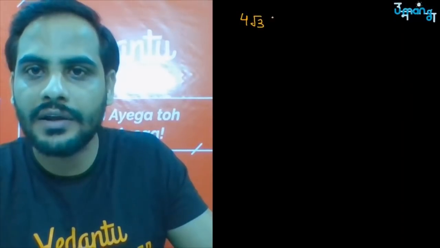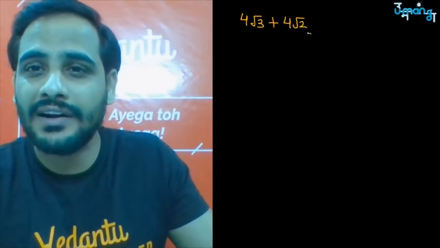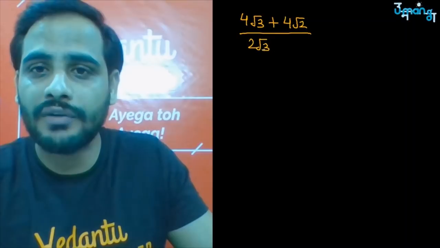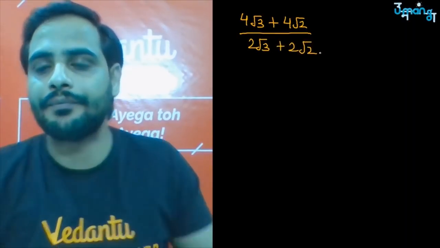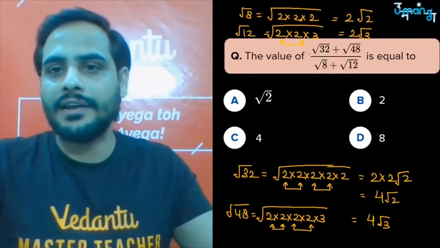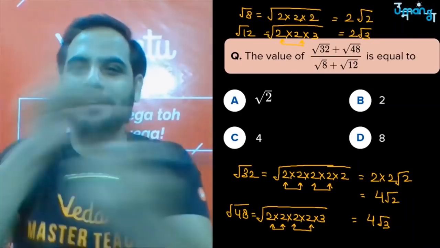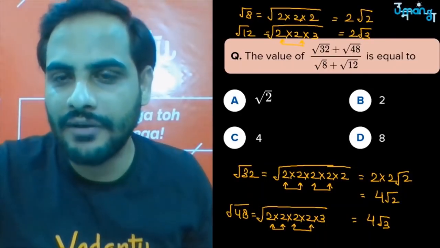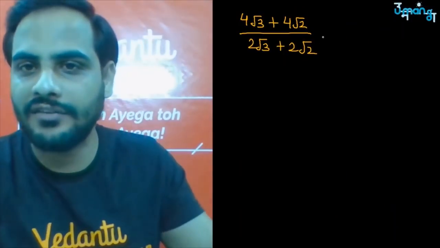Got it? So you can rewrite them as 4 root 3 plus 4 root 2 divided by 2 root 3 plus 2 root 2. Got it? Look, if it is root 32 plus 48, I can interchange them also. Got it? So now we have to see what value this will be equal to. Let us rationalize this part.